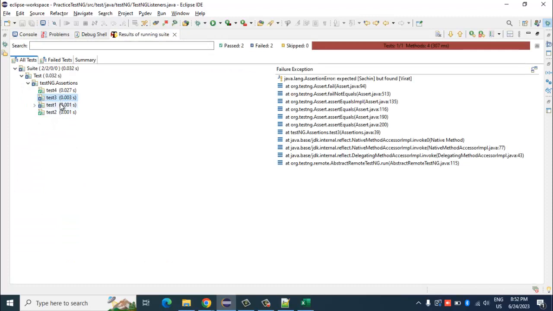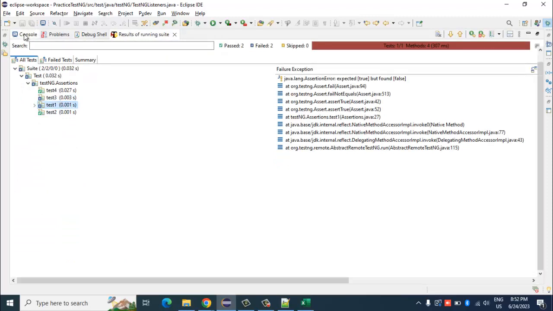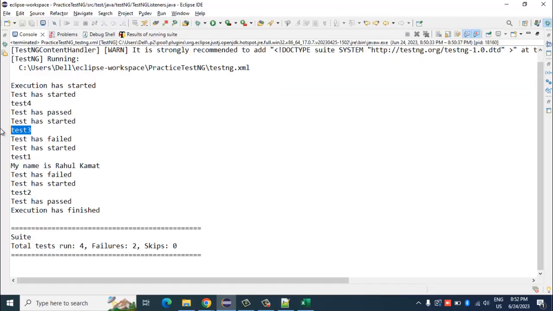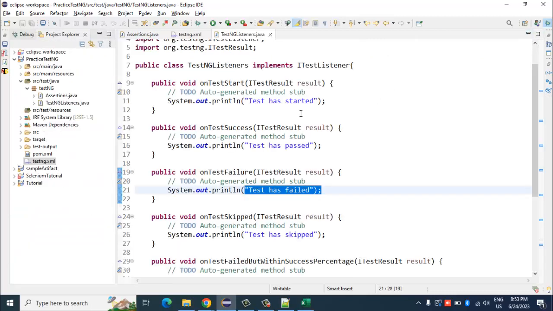Similarly, test 3 and test 1 have failed. So you can see test 3 has said the test has failed, and for test 1, after printing whatever parameterized value was inside that method, it has said the test has failed. Okay, so it's very simple. The listener will help you perform a specific task based on the outcome of that particular test.